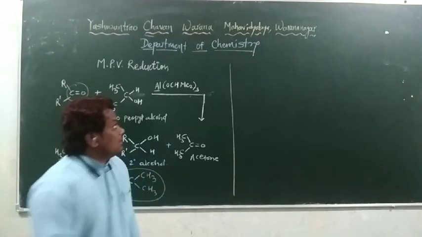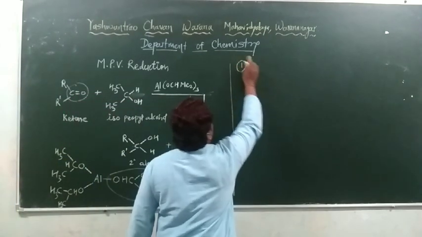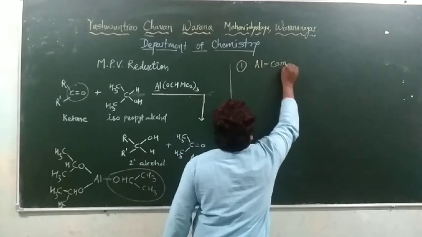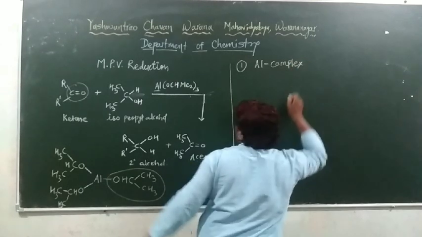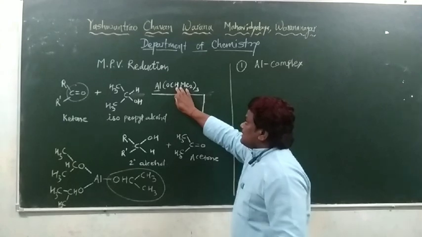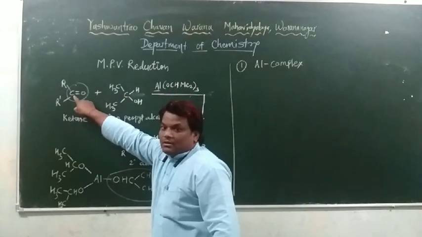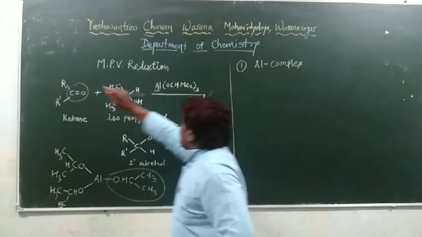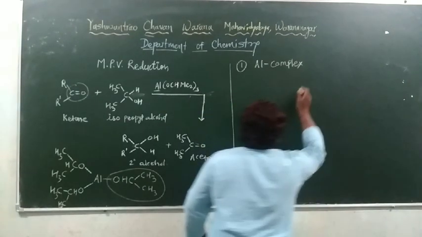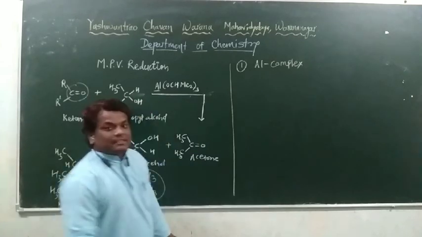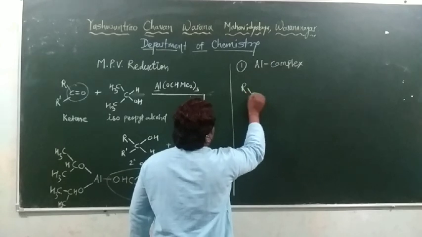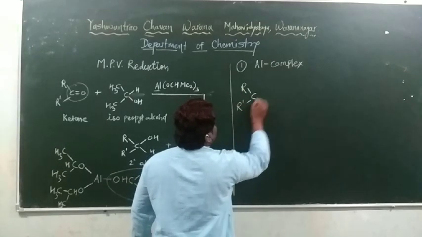In the first step, an aluminium complex is formed. First of all, this catalyst reacts with the ketone group to form an aluminium complex through a 6-member cyclic intermediate. We will write the ketone as R, C, R dash.